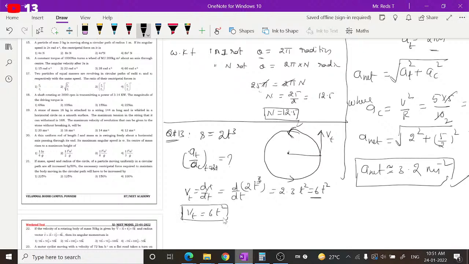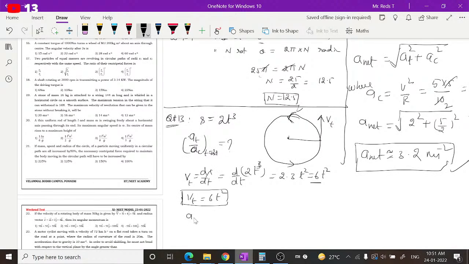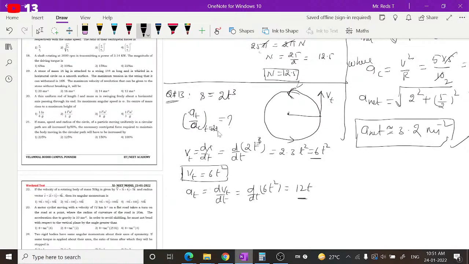So this is tangential velocity, but tangential acceleration is dv by dt, the rate of change of velocity. What velocity? Tangential velocity. So it is equal to d by dt of 6t square, which is equal to 12t. But at what time are we asked to find? At t equal to 2 seconds. So at t equal to 2 seconds, at is equal to 12 into 2, which is equal to 24 meter per second square.